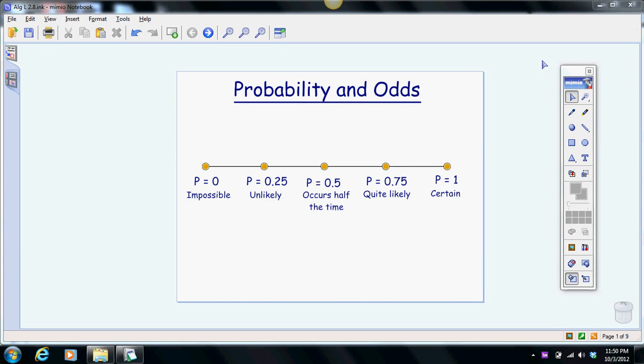Probability and odds is something you really rely on a lot in real life, but we have a tendency to interchange the two. But the truth is, probability and odds are two separate things. So let's start by talking about probability.